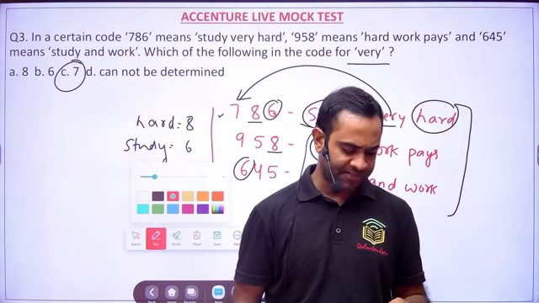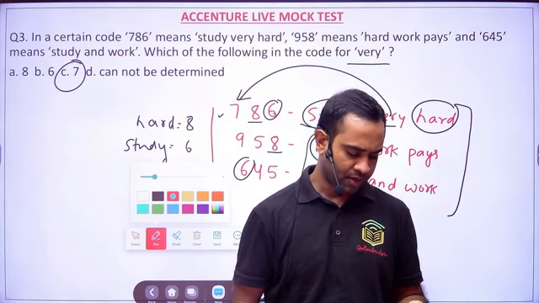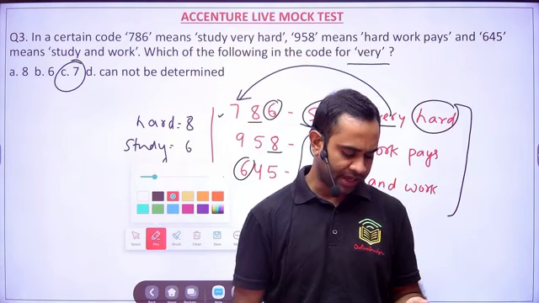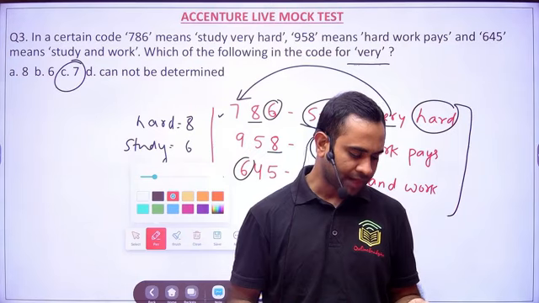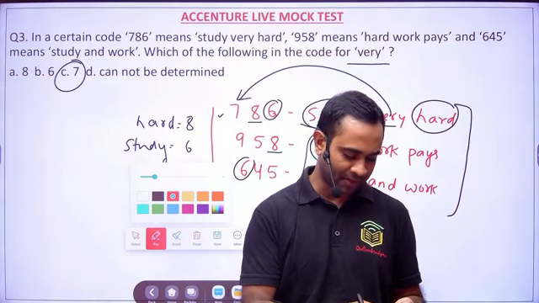Okay, please let me know. 7 is the answer. Tomorrow I have Accenture coding round. Sir, okay. Sahil, where are you from?